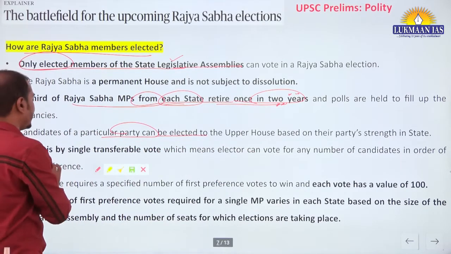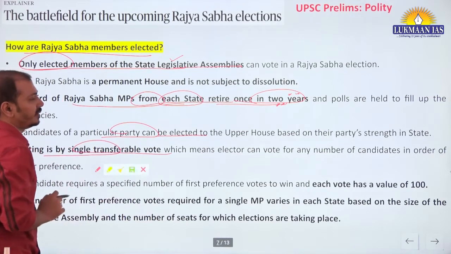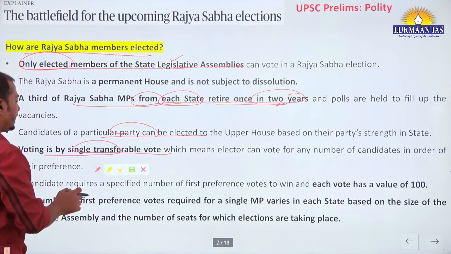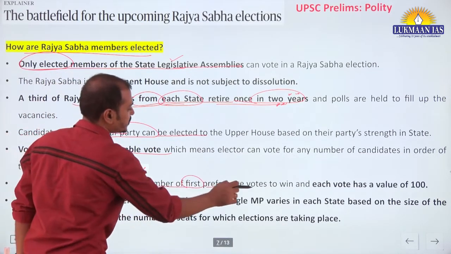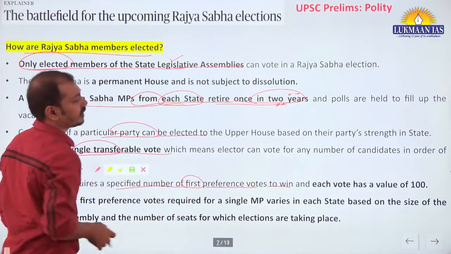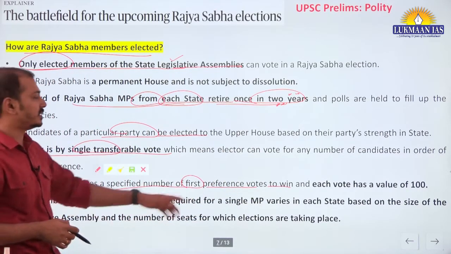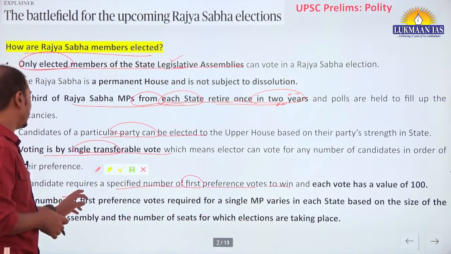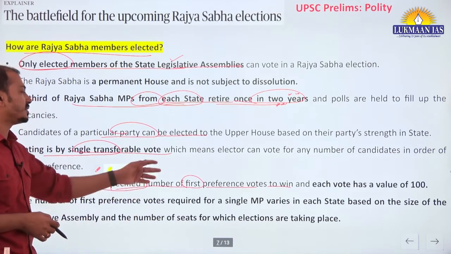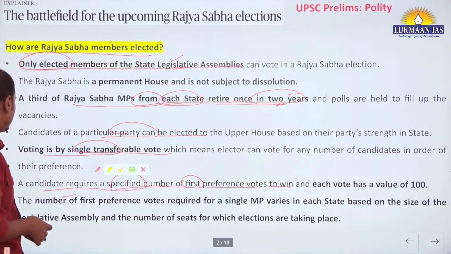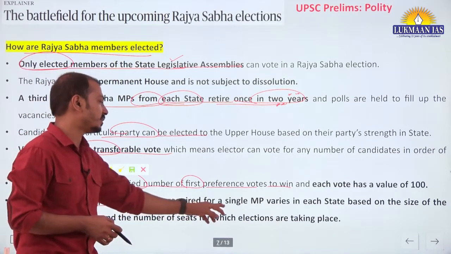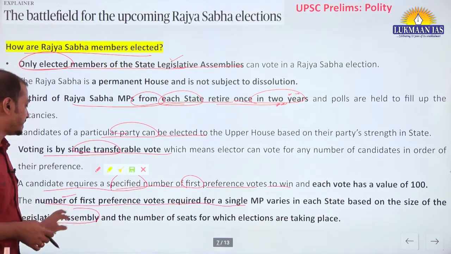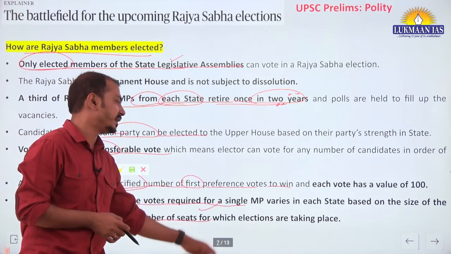Now voting is done by single transferable vote and in a proportional system manner. Same kind of voting is there. Now a candidate requires a specified number of first preference votes to win, and each vote has a value of 100 for the Rajya Sabha election. This is fixed. Vote value is 100, and a specified number of first preference votes is required. Again, the number of first preference votes required for a single MP varies in each state based on the size of the legislative assembly and the number of seats for which the elections are taking place.